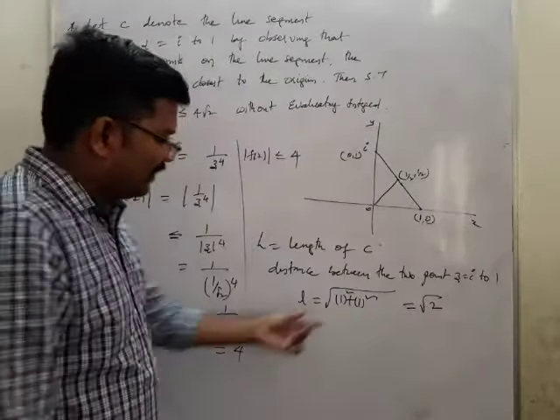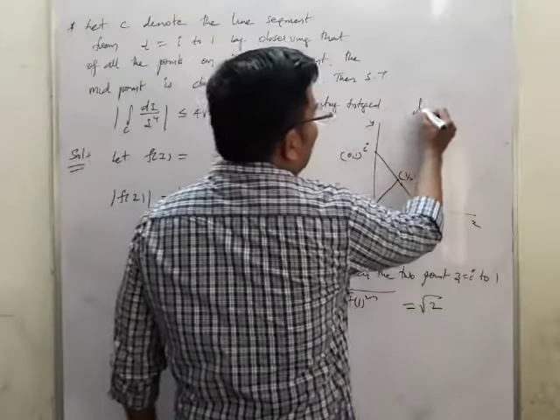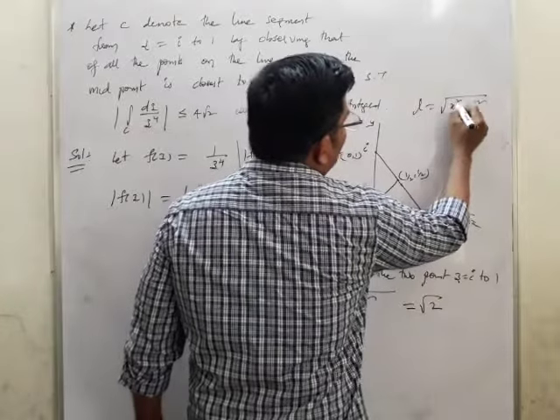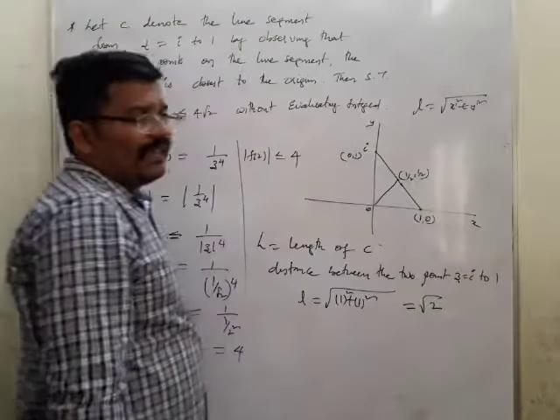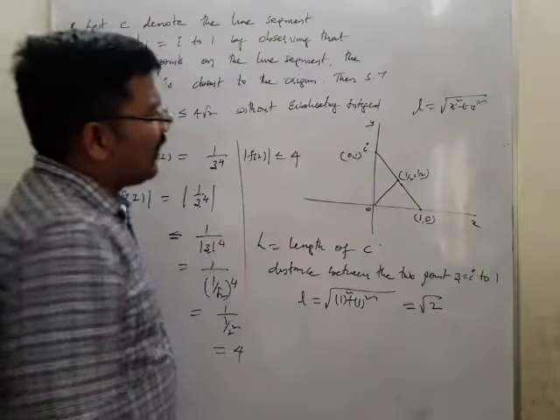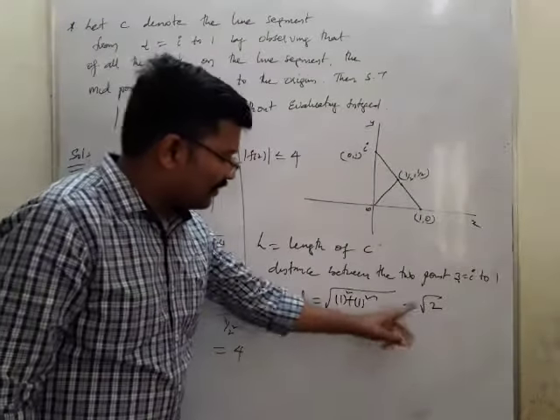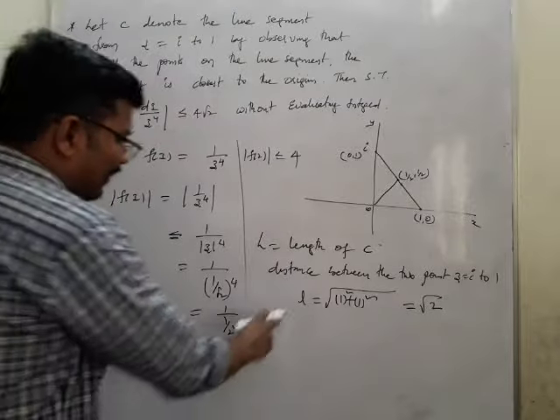So L is nothing but the distance between. We have the formula, L is the square root of x squared plus y squared. Now this is nothing but 1 squared plus root 2 squared. So L we got as root 2.